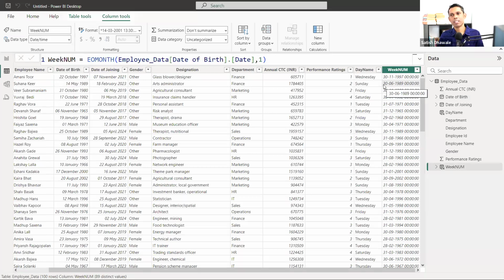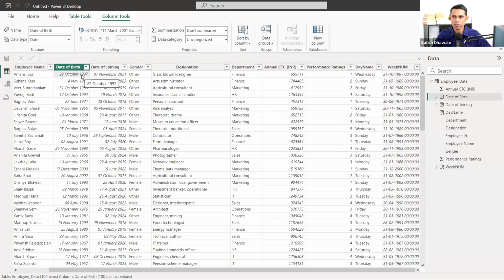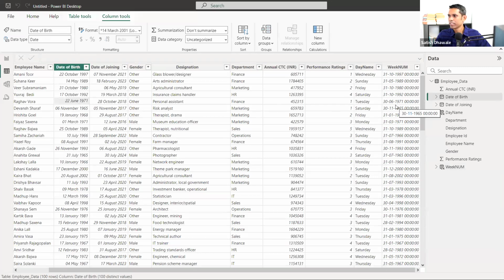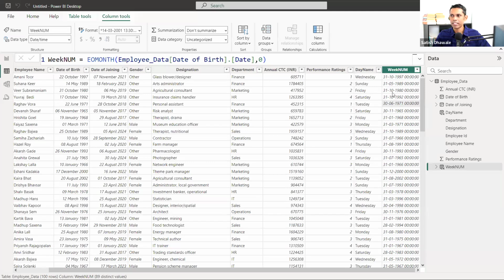EO means end of month, but we can also go for the current one. If you type 0, then it will display the current month's ending date. Current month means this is our 22nd October, so it will display October ending. This is our May, so it will display the May ending date. This is our June, so it will display 30 June. Because we have put 0 here, but if you add the number of months as 1 or 2 or 3, it will add that many months, and it will show you the ending date of the next 3 months.